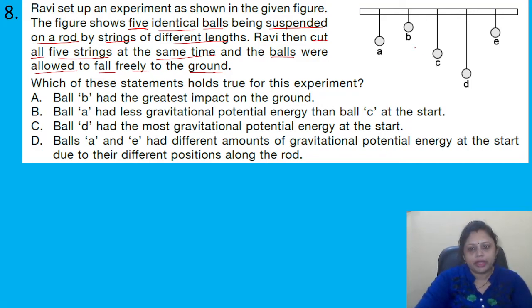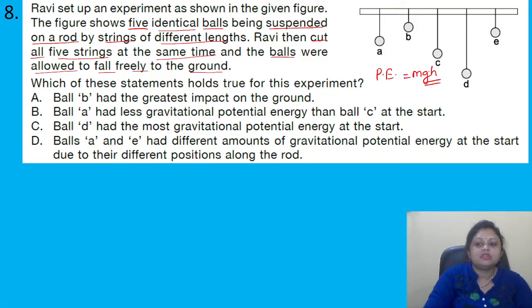Okay, so here A, B, C, D, E are 5 identical balls, but the height from the ground is different. Okay, so see, which will have more impact on the ground, which will possess more potential energy, and potential energy has the formula mgh.